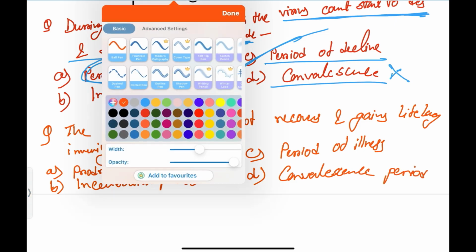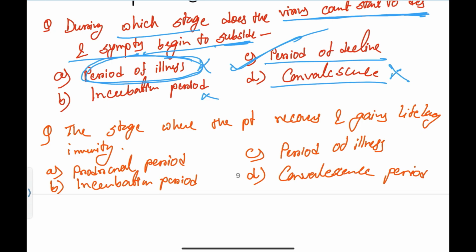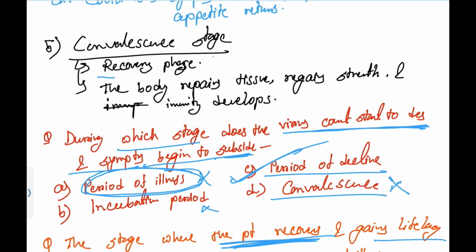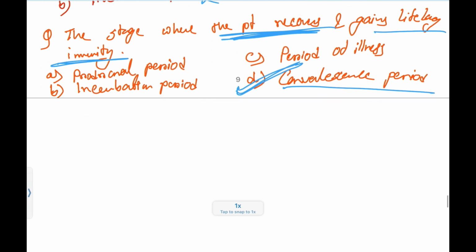So what will be the answer according to you? According to me, I will answer convalescence period. Why? Because here the patient recovers and gains lifelong immunity after getting an infection. So at the last stage, patients will recover. This is the recovery phase. Convalescence stage is a recovery phase. Here body tissue gets repaired, regains strength, and immunity develops. So the answer will be convalescence period.